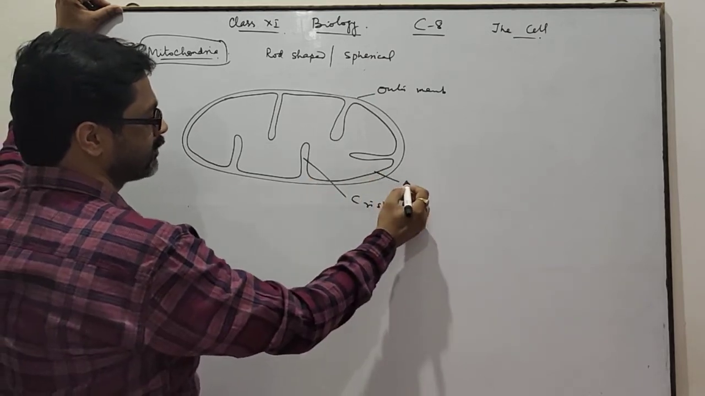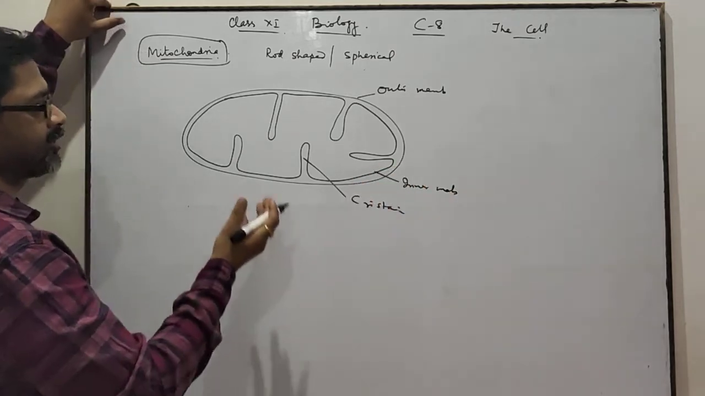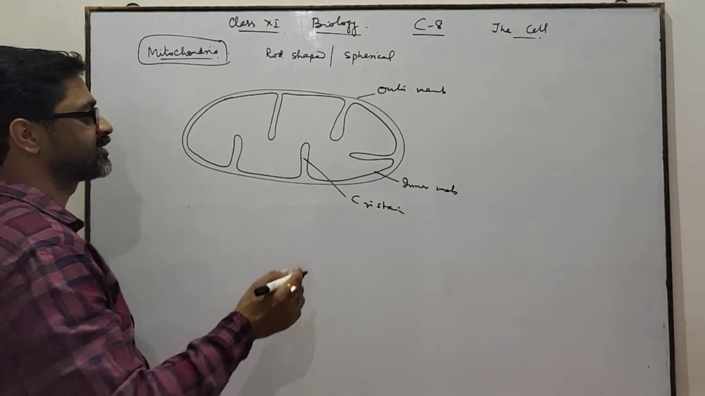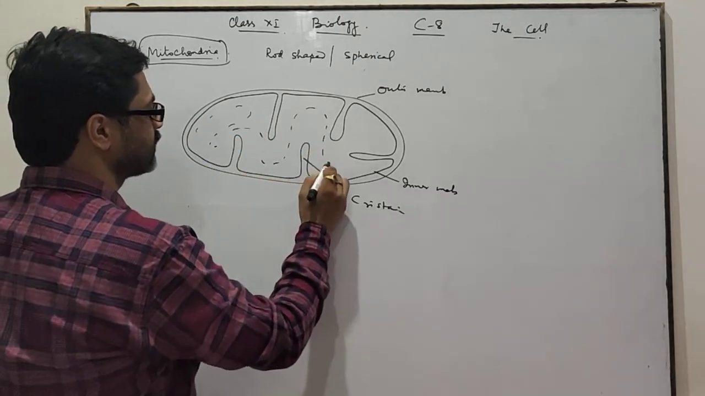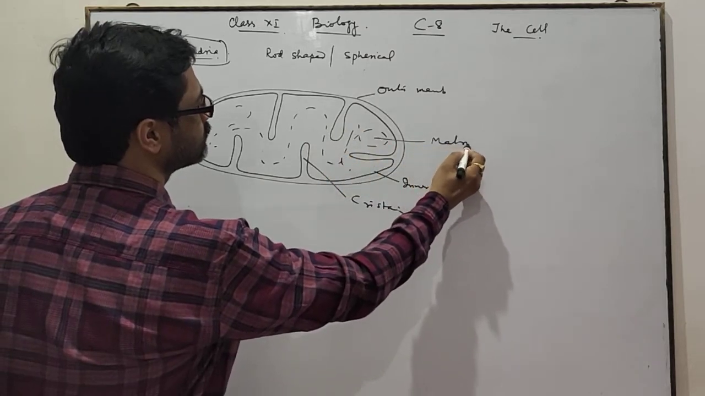This is the inner membrane, which folds inwards to form many finger-like structures. These are called cristae. The fluid present within this is called matrix. This one is matrix.